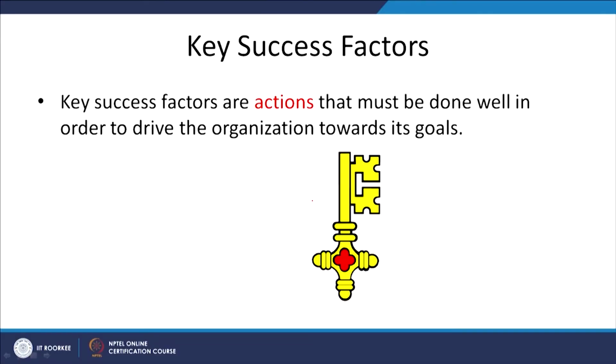Key success factors. Apart from the critical factors, there are some factors which are called the critical success factors. Key success factors are actions that must be done well in order to move the organization towards its goals, one by one, performing all the operations. Critical factors are something different, something very important, very rational, very useful, and if that is not available, then your process will get affected.